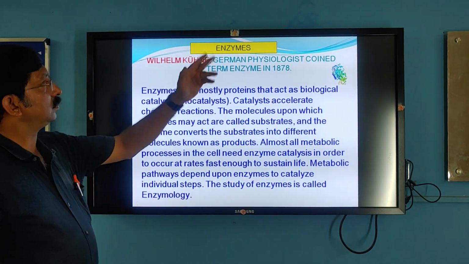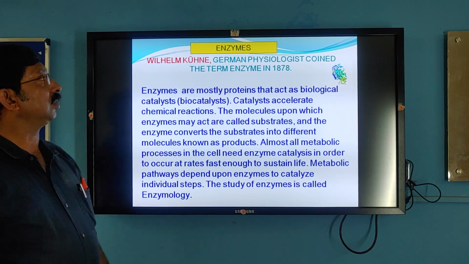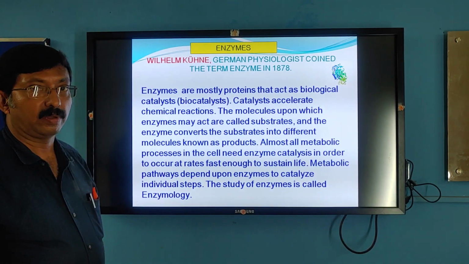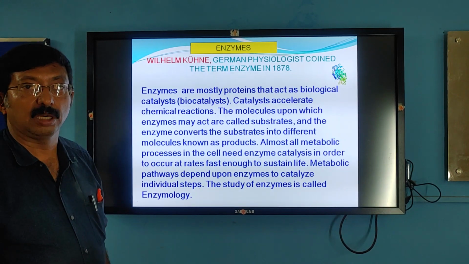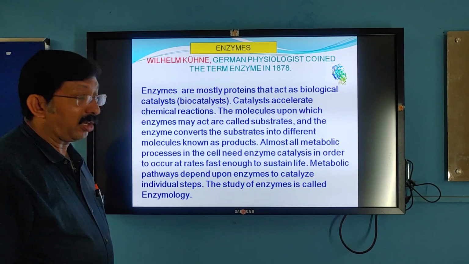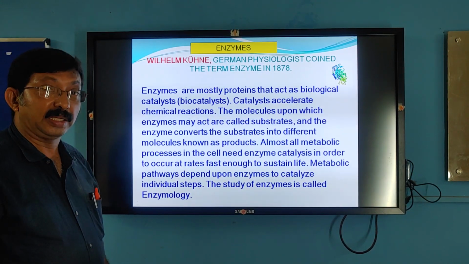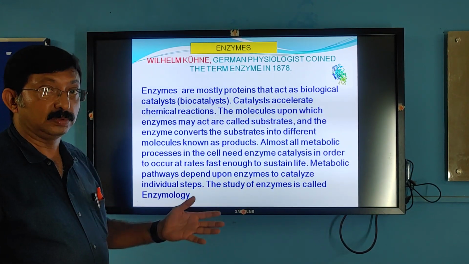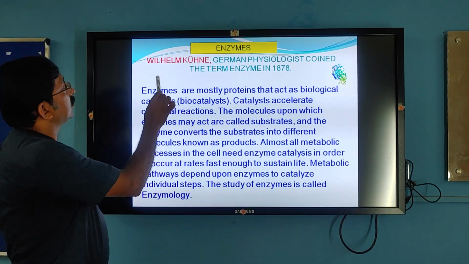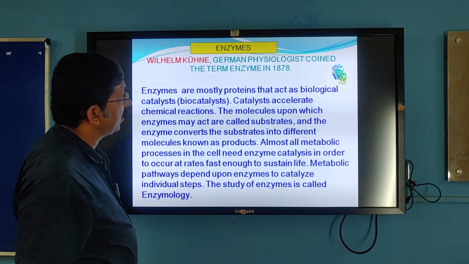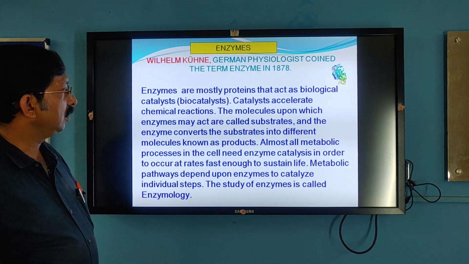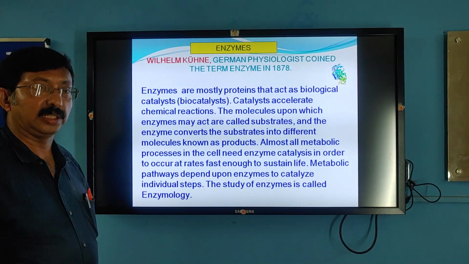Now come to another very important biomolecule. They are enzymes. In chemistry you have studied about catalysts. Whereas in the biological system, the same catalysis is done by macromolecules called proteins. They are the enzymes. The term enzyme was given by Wilhelm Kühne, a German physiologist, in 1878. These are the biocatalysts, biological catalysts.